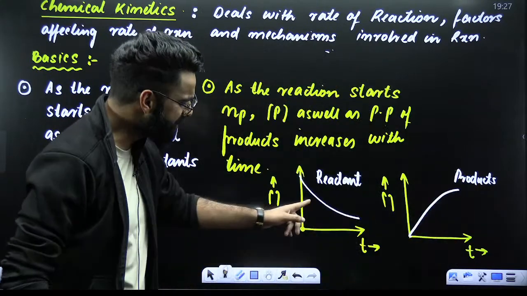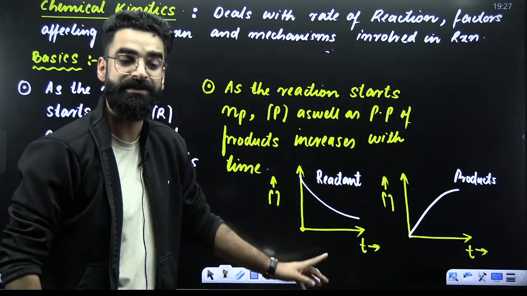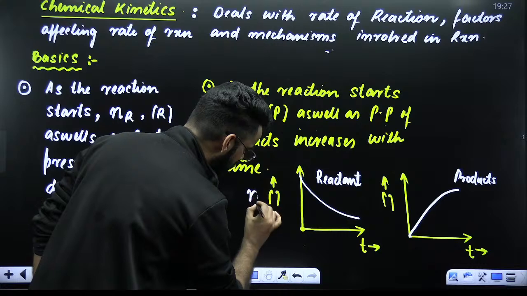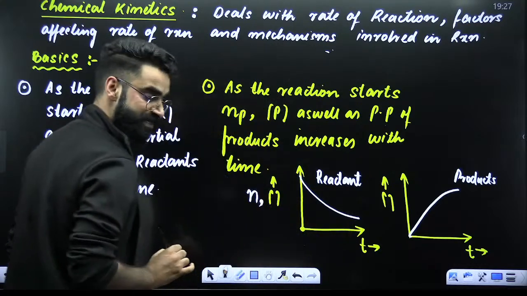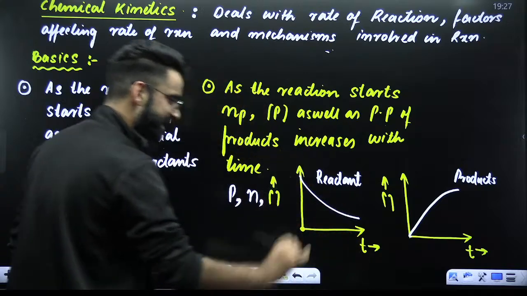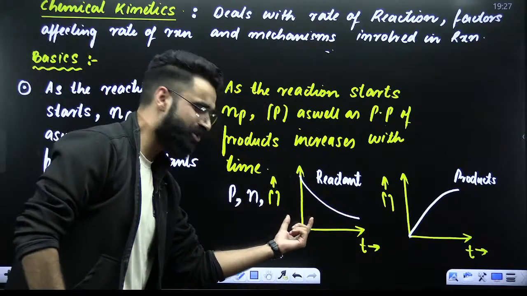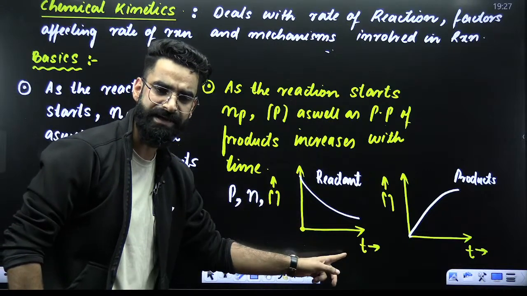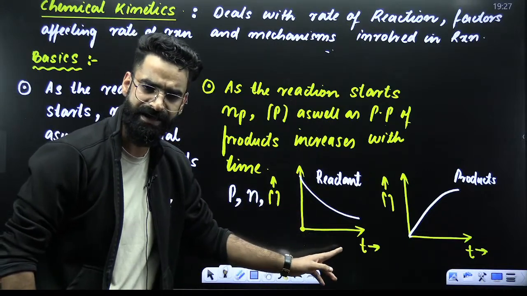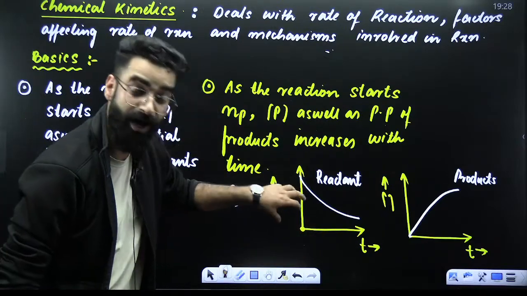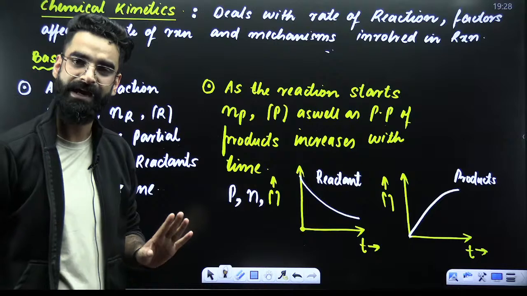My dear students, this is not only the graph between concentration versus time. This same is going to be the graph between moles of reactant versus time as well. Same is going to be the graph between partial pressure of reactant versus time as well. So this is not just one graph. These are technically three graphs: moles versus time, concentration versus time, and partial pressure versus time. And all these three curves are valid for the reactant.